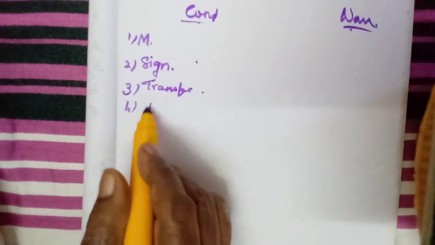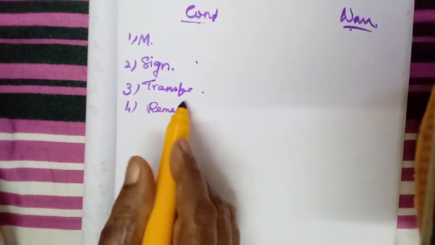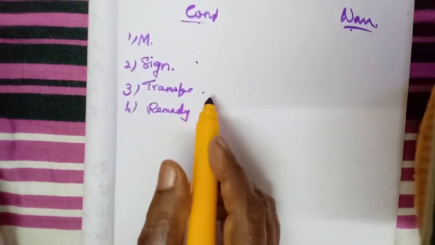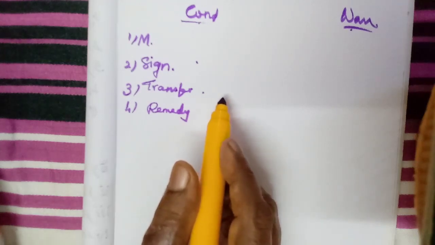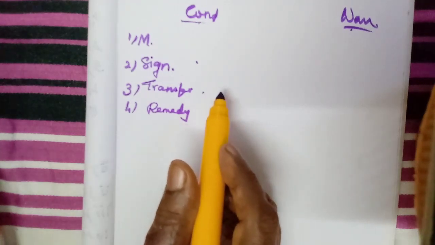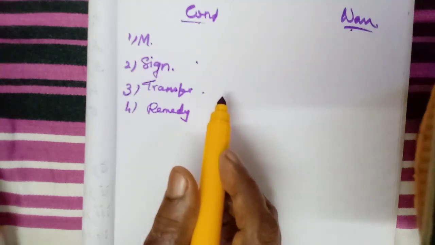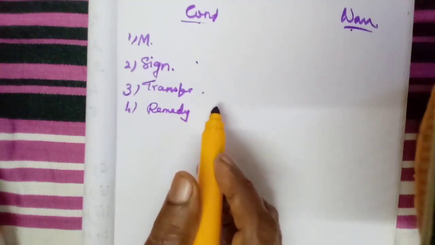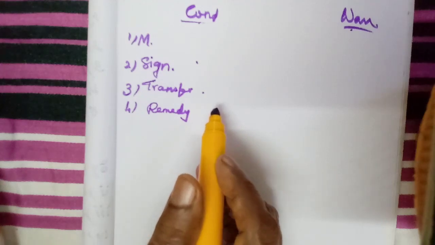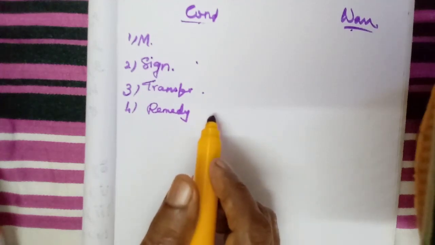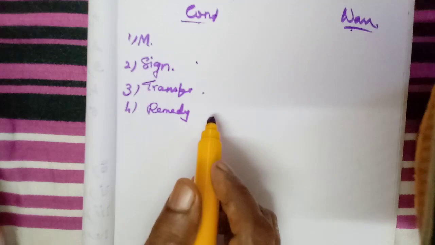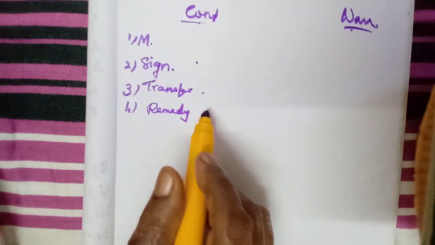Then what is the remedy if they do not? If there is any breach of condition, that means they do not fulfill the condition, what can the buyer do? He can claim damages, or at least he can cancel the contract.